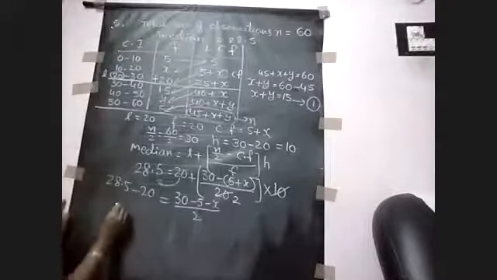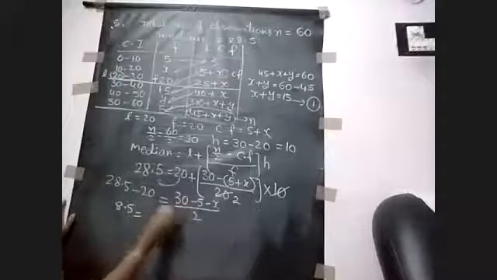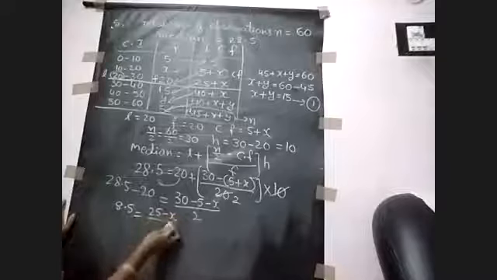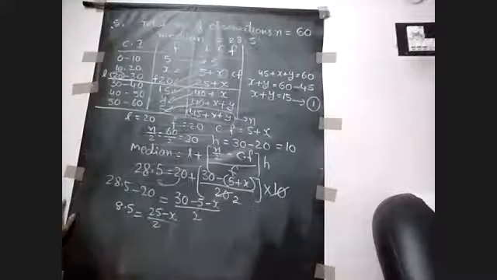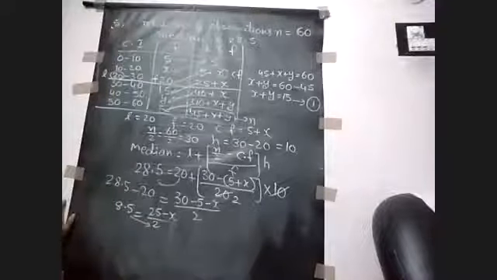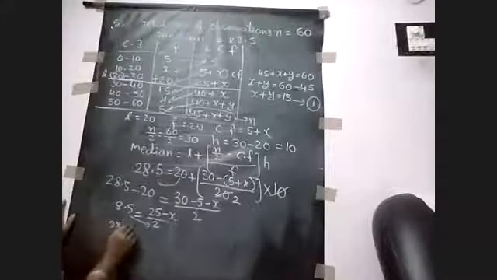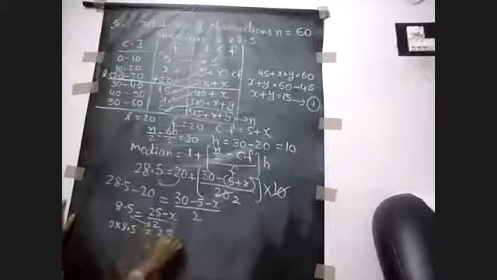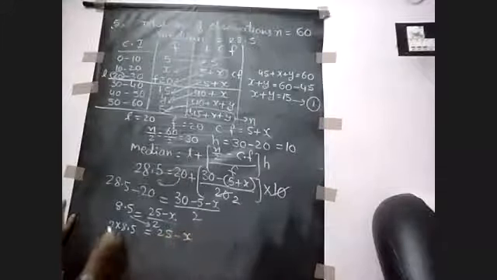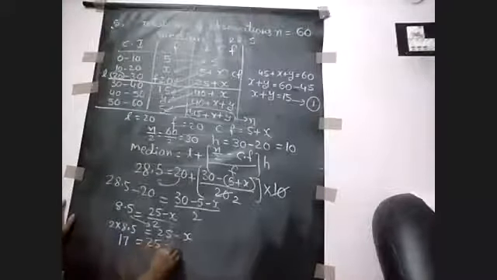So 8.5 is equal to 30 minus 5, that means 25 minus x, divided by 2. I am cross multiplying 2 to the LHS values. So 2 into 8.5 is equal to 25 minus x. 2 into 8.5 means 17, so 17 is equal to 25 minus x.